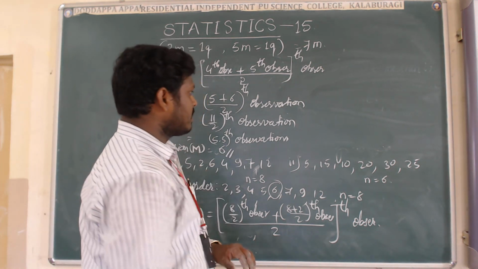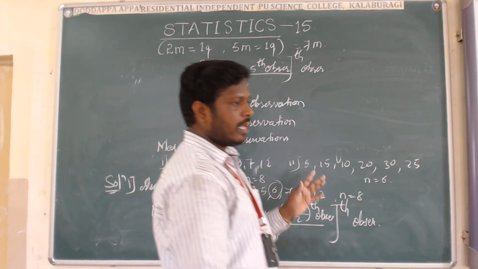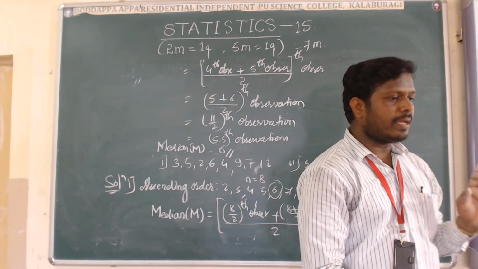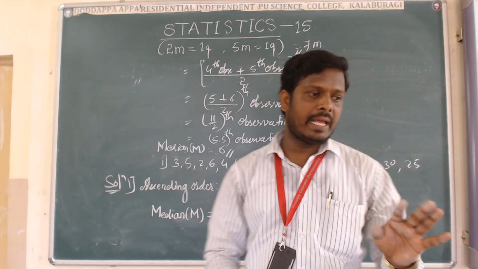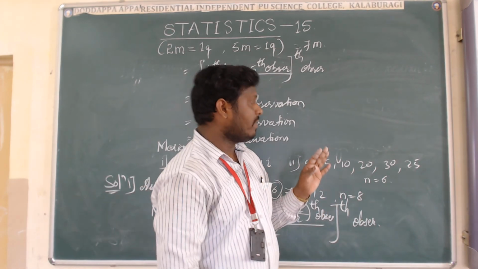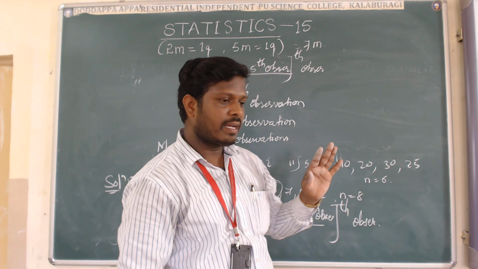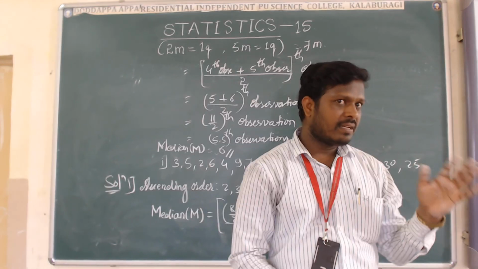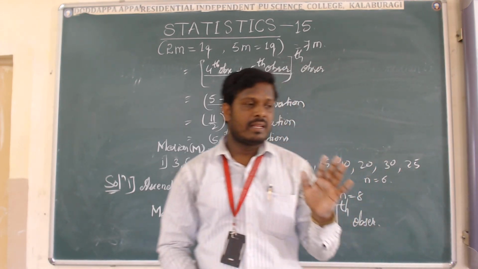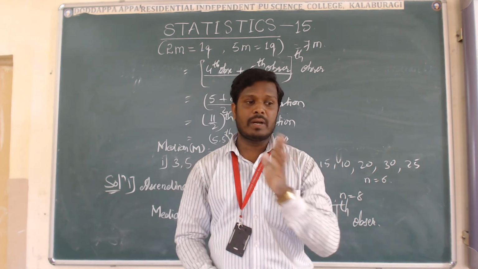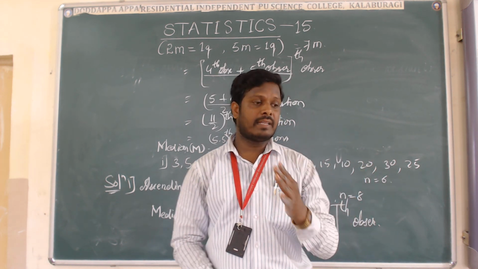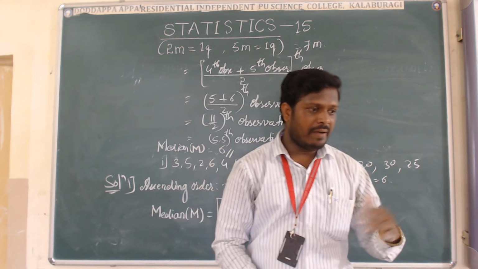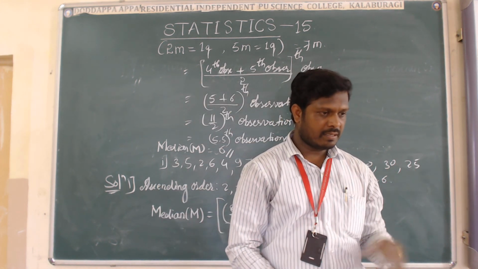In the next class I will discuss the mean deviation about the mean and the mean deviation about the median. The mean deviation we can find in two formats. The first format is the mean deviation for ungrouped data, and the other format is the mean deviation for grouped data. I will discuss it in the next class. Okay, take care.